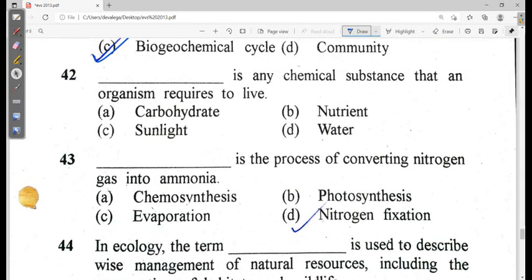42 is any chemical substance that an organism requires to live. Carbohydrate. Okay, carbohydrate. See, remember, the question says that chemical substance. First of all, you may think that the sunlight is there and the sunlight is the primary source of the energy, or the survival of any individual is only due to the presence of the light. But the question is asking about the chemical substance. Chemical substance is the carbohydrate which can be produced by the process of the photosynthesis. So option A is the correct one.